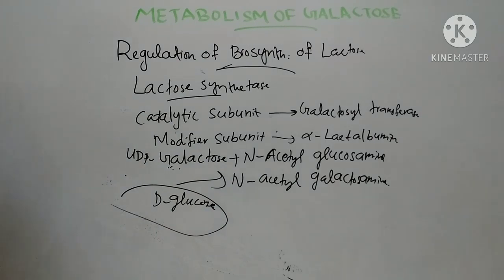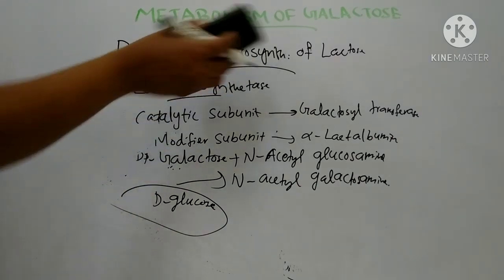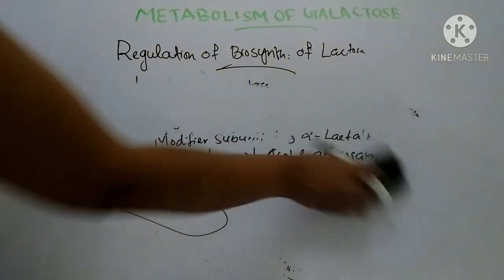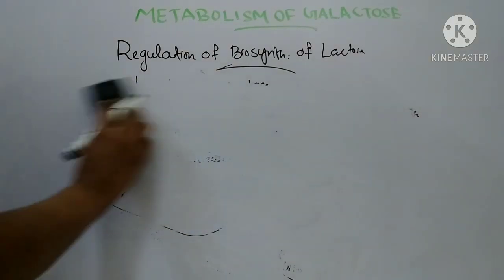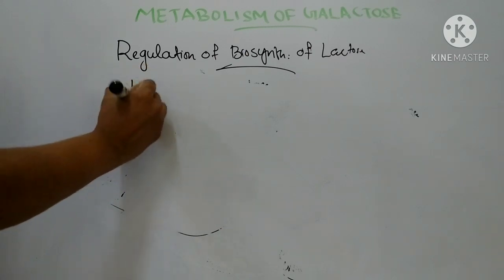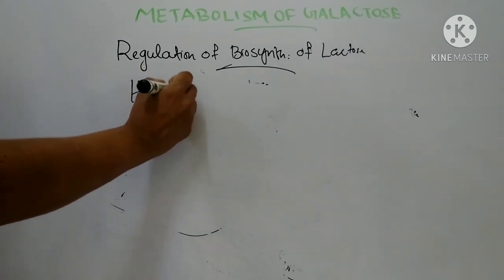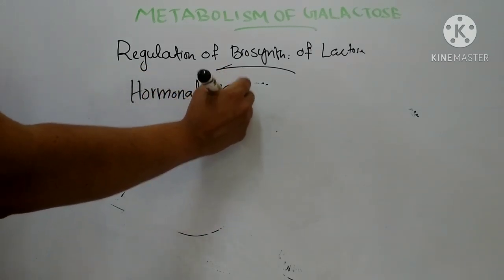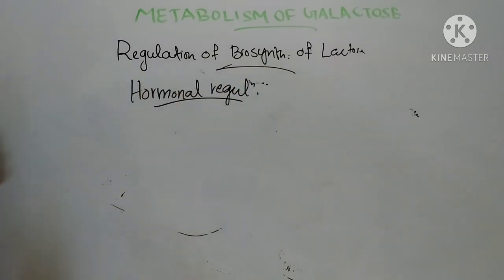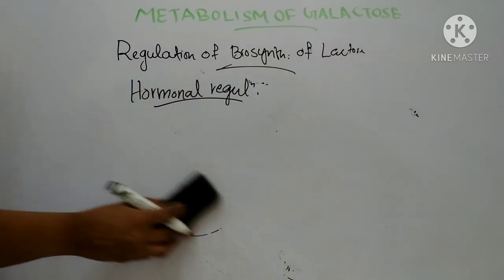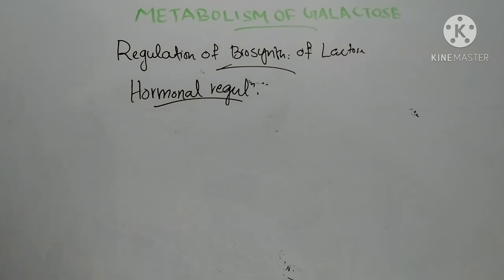Then coming to hormonal regulation in the biosynthesis of lactose, the alpha lactalbumin level, that means the modifier subunit, in mammary tissues is under hormonal control.